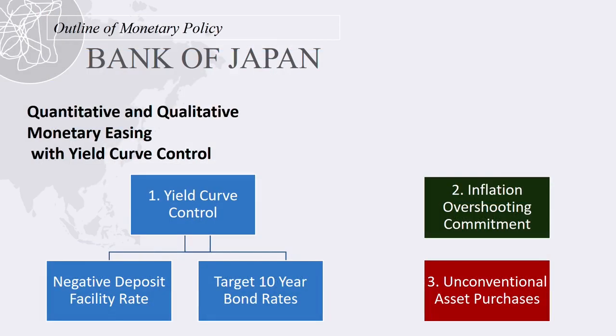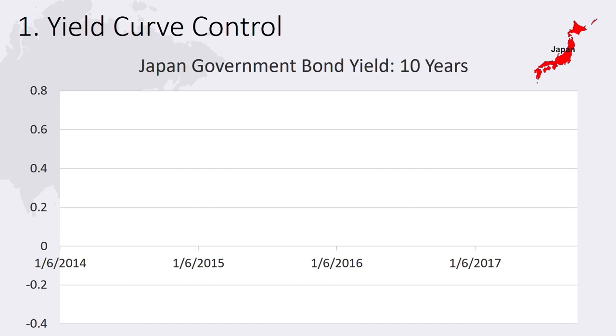The Bank of Japan describes its current monetary policy as quantitative and qualitative monetary easing with yield curve control. This has three parts. 1. Yield curve control. 2. Inflation overshooting. And 3. Unconventional asset purchases. Number 1. Yield curve control.